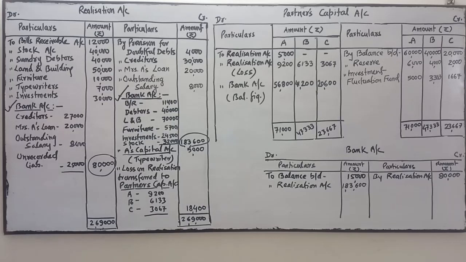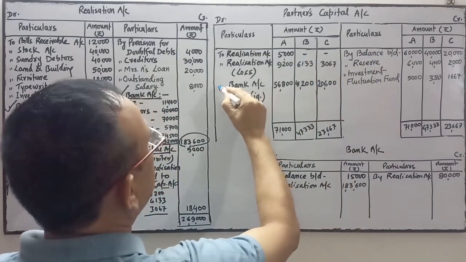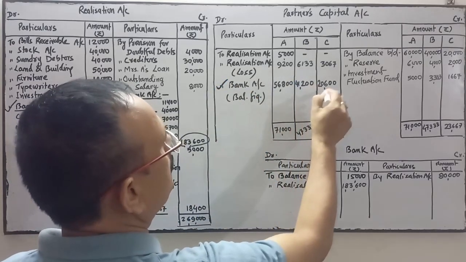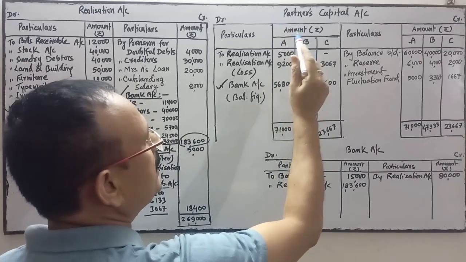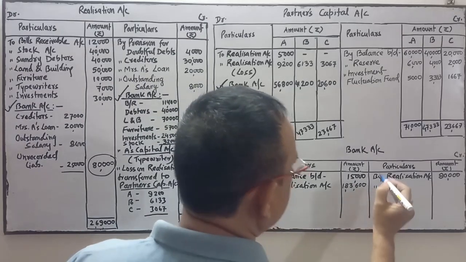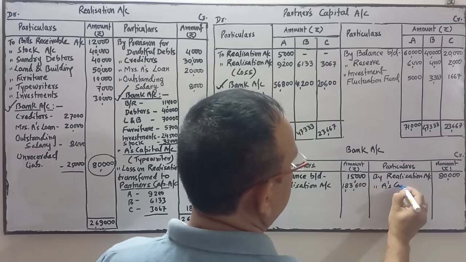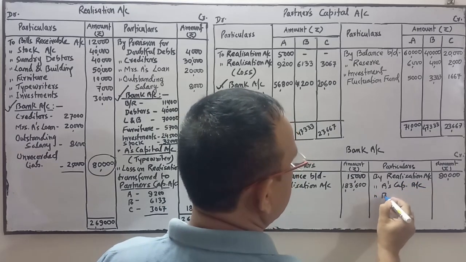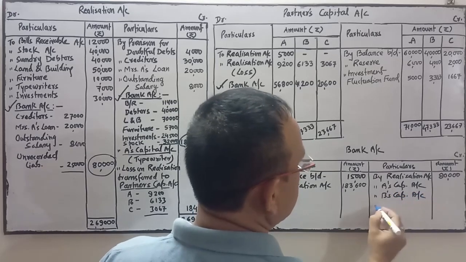Now next you see the bank information over here. Here is the bank information in partners' capital. These are the amounts. So the entry is A's capital account debit, B's capital account debit, C's capital account debit to bank account. So bank is on credit. So on the credit side, by A's capital account, by B's capital account, by C's capital account.